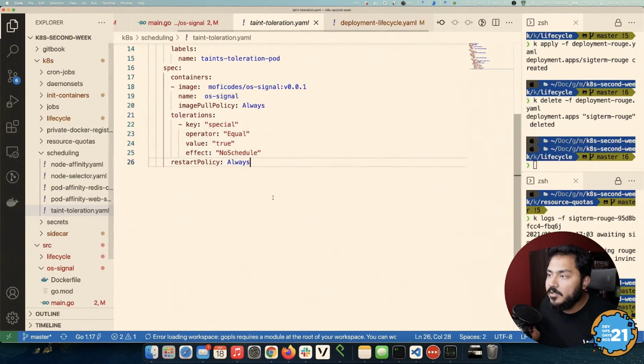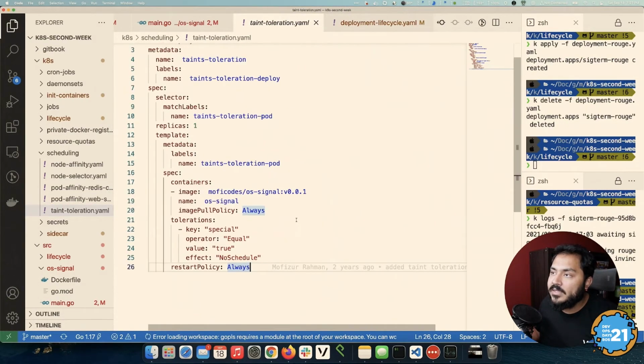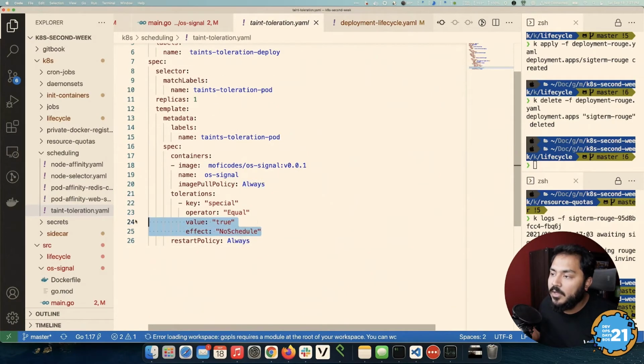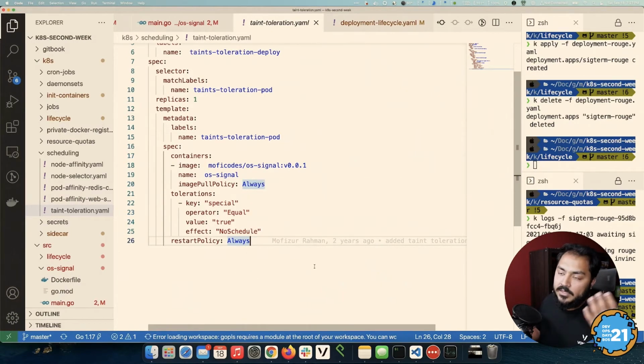Taints and tolerations. So if one of my nodes has a taint of NoSchedule, I can add a toleration to my application, and they will then be scheduled, even though there is a NoSchedule taint. We can just tolerate that particular taint.